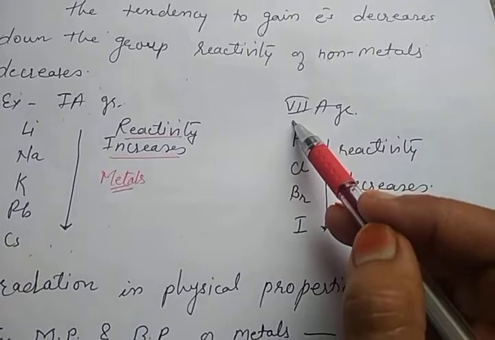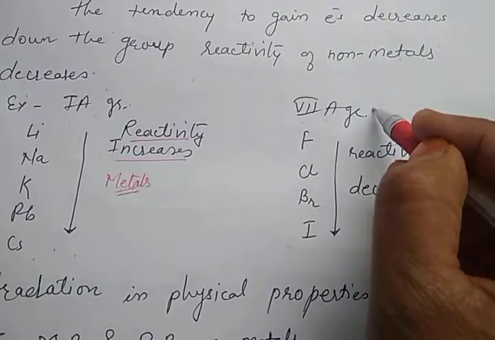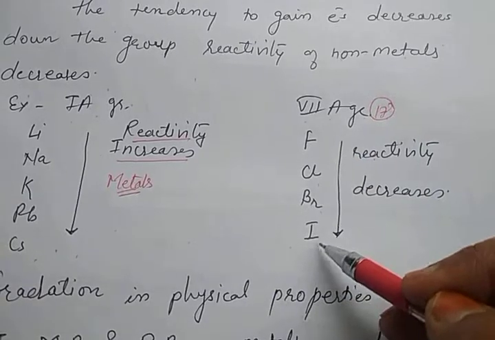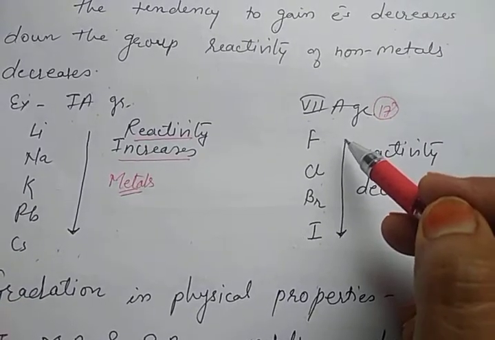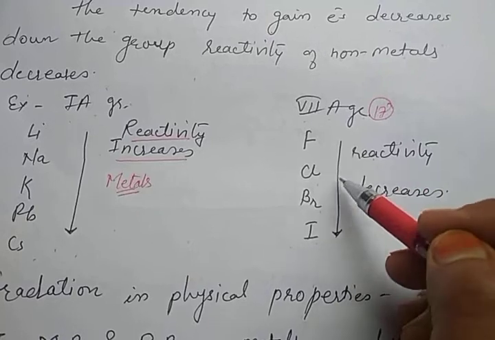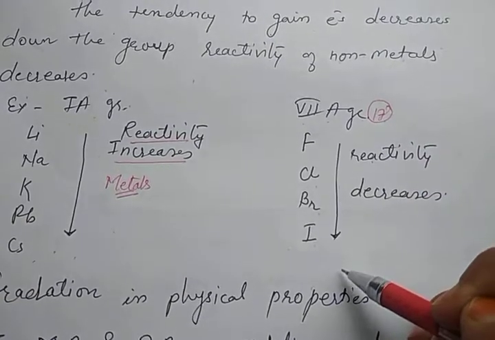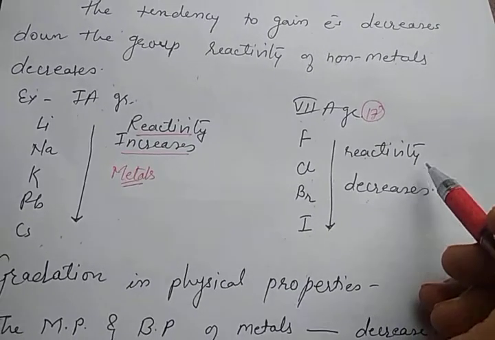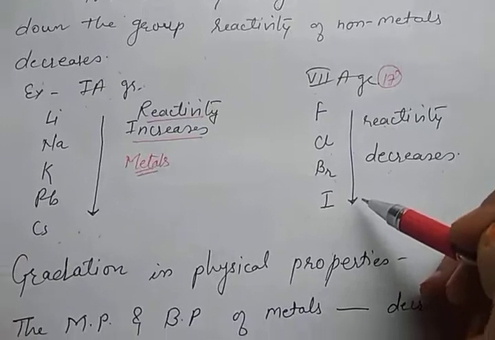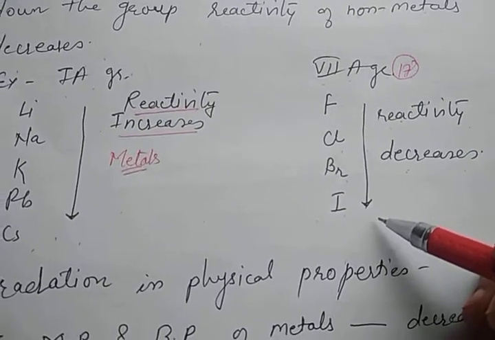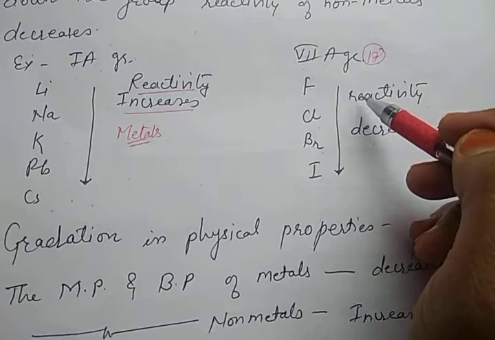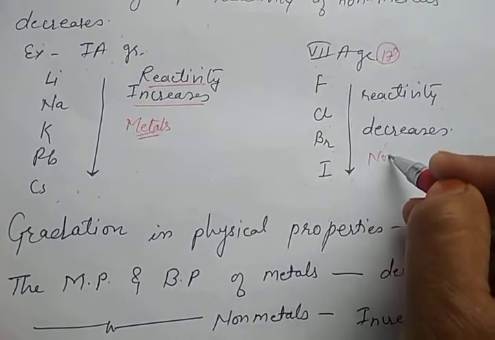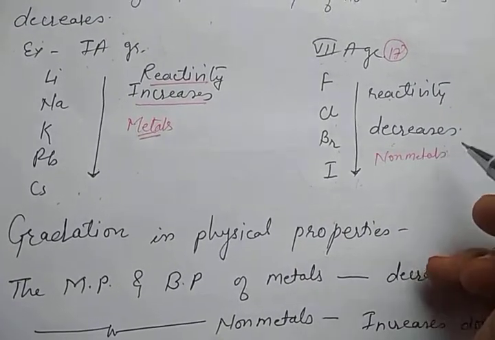Now if we take the elements of group 7A, that is the 17th group, the halogen group: fluorine, chlorine, bromine, iodine and astatine. The tendency of accepting the electron decreases down the group, thus the reactivity decreases. Why does the reactivity decrease? Because of the increase in atomic size and decrease in the nuclear charge. As the easiness of accepting the electron decreases, the reactivity decreases in the case of non-metals.